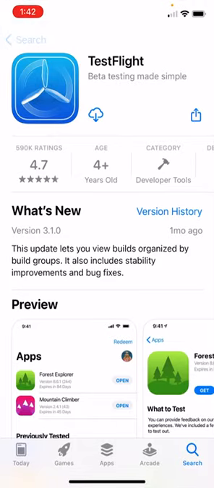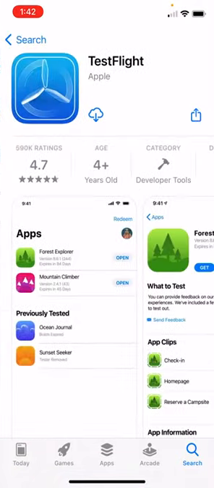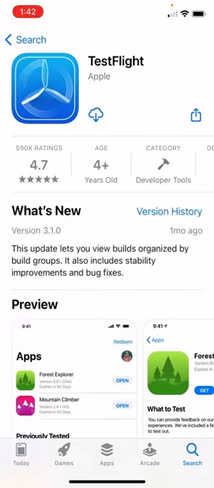This is N7MKY David, and I'm going to do a quick tutorial on how to install Droidstar on an iPhone or iOS compatible device. Simply go to the App Store and search for TestFlight. Once you have found TestFlight, you will simply install TestFlight.